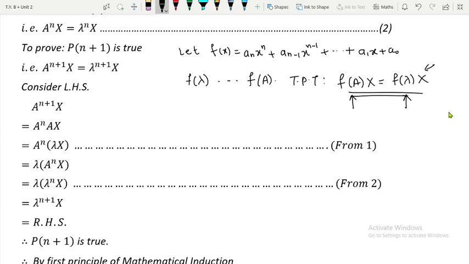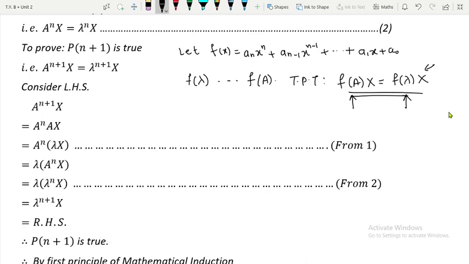Suppose you know that 2 is an eigenvalue of A, and just now we have seen that we got 4 to be an eigenvalue of A plus 2I. If you know the eigenvector corresponding to 2, suppose it is (1,2,3), then it is exactly going to be the same, and the eigenvector corresponding to 4 will also be (1,2,3).